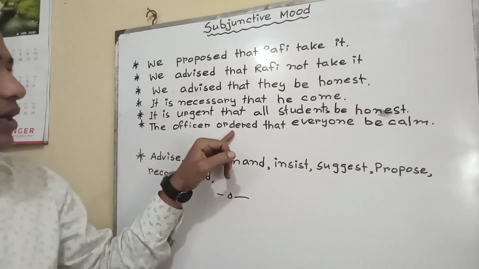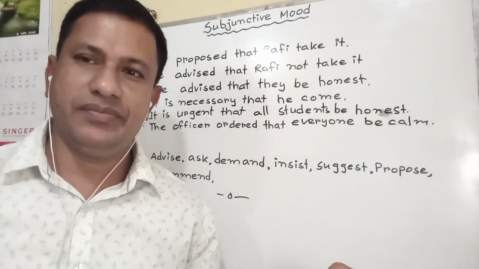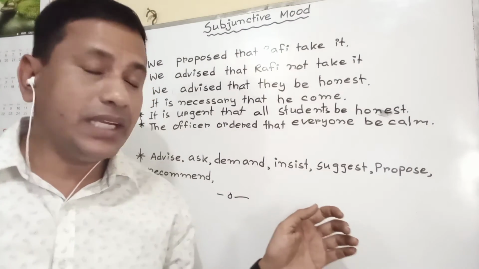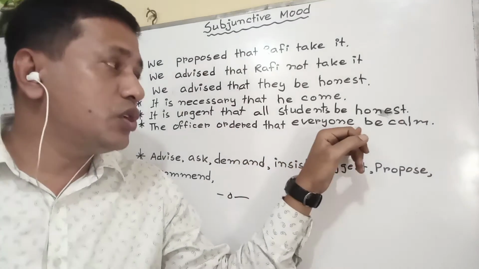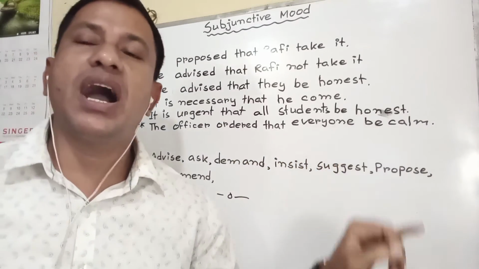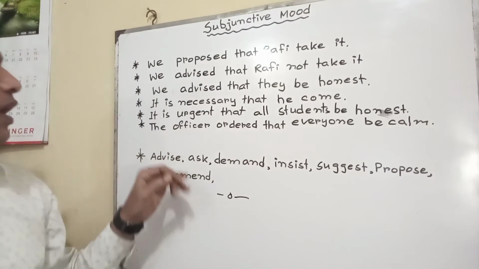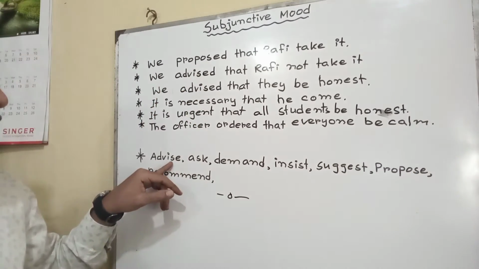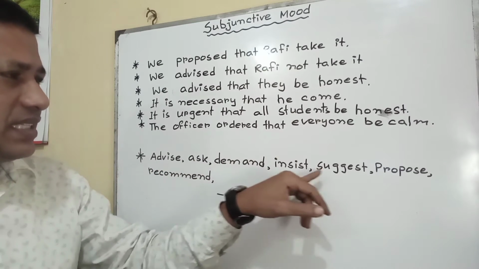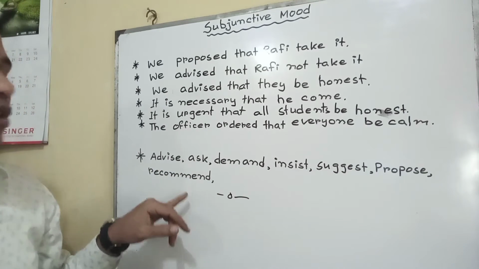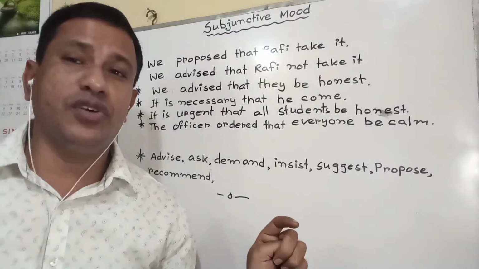The officer ordered that everyone be calm. If you make it negative, the officer ordered that everyone not be calm. For subjunctive mode, these types of words are used: advise, ask, demand, insist, suggest, propose, recommend. Generally, these words are used in subjunctive mode.